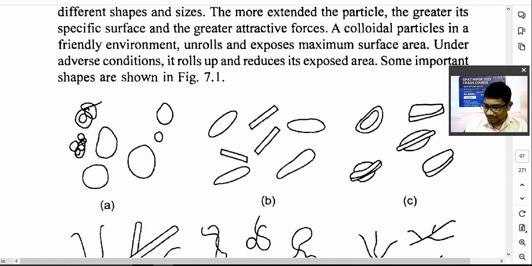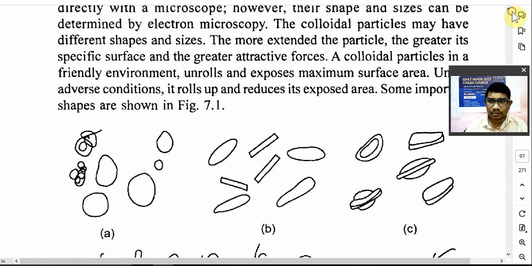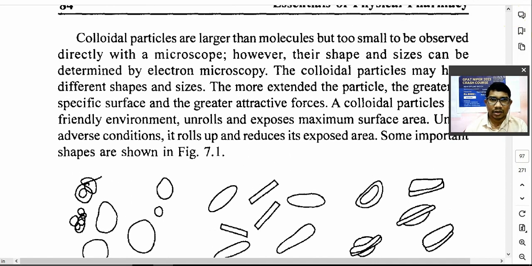Now, size and shape of that dispersed particle. Whatever dispersed particles are there in a colloid, colloid particles, they are larger than molecules. They are the particles which are larger than molecules. They are too small to be observed directly under a microscope. वो molecular particle के molecules से ज़्यादा बड़े होते हैं साइज में, लेकिन इतने भी बड़े नहीं कि अपन माइक्रोस्कोप के नीचे देख सकते हैं.